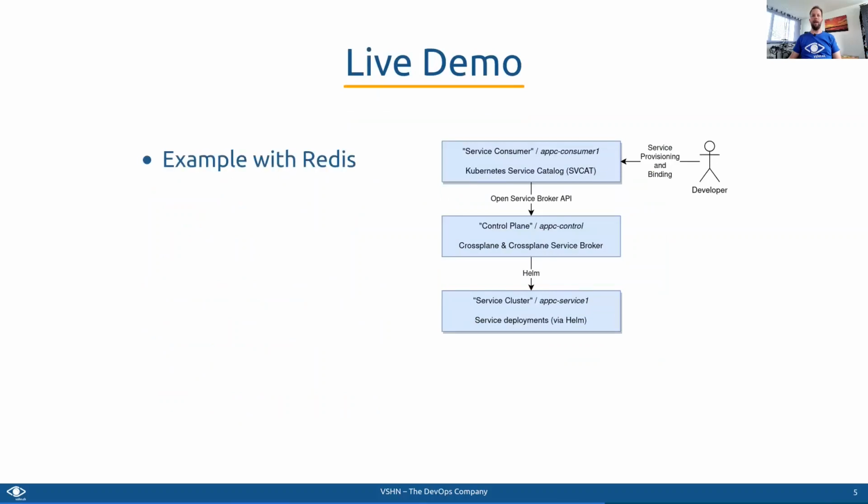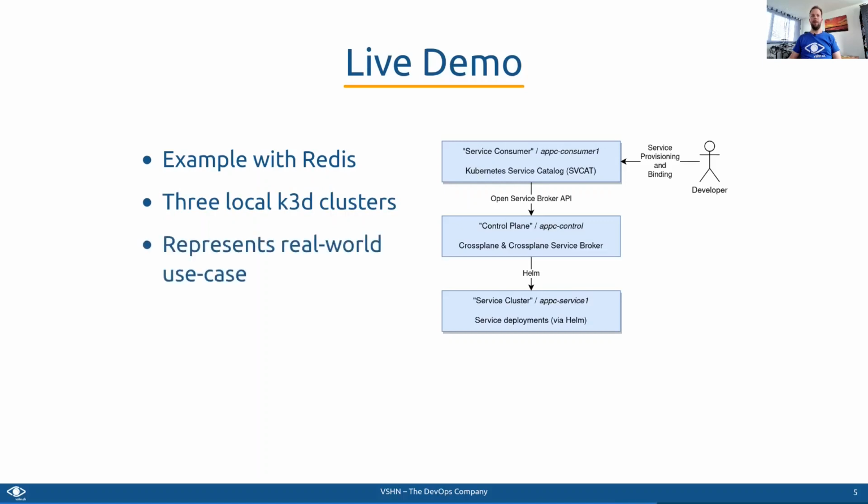Let's have a look at how this looks in a live demo. We'll see a Redis instance provisioned on the service cluster, which was requested by a user via the service catalog. The demo environment consists of 3 local K3D clusters, and this architecture represents a real-world example.